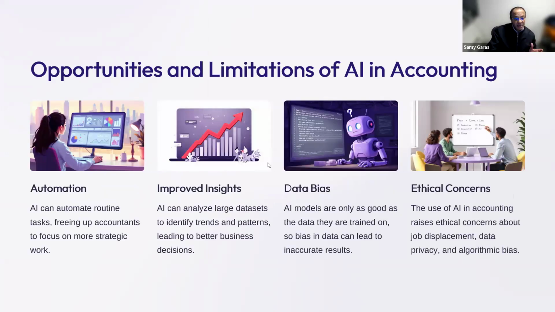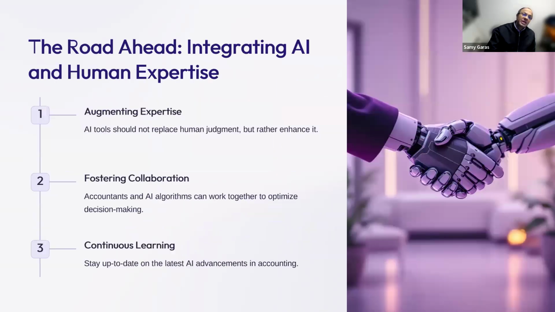The limitations in AI, number one, automation. Yes, automation is good, but there is always a possibility. We have to check every now and then that the system is capturing all the data, and this will free up the time of the accountant. Improve insights: AI can analyze large data sets to identify trends and patterns. The AI could have bias, and it could have some kind of breach of data if we don't have control over this one.